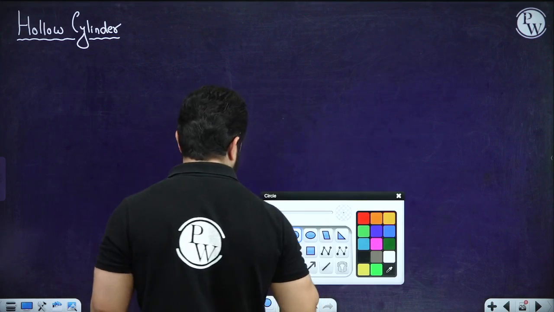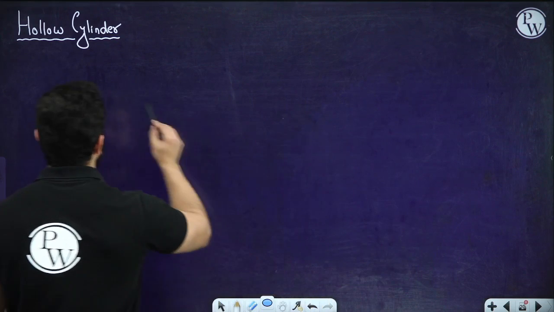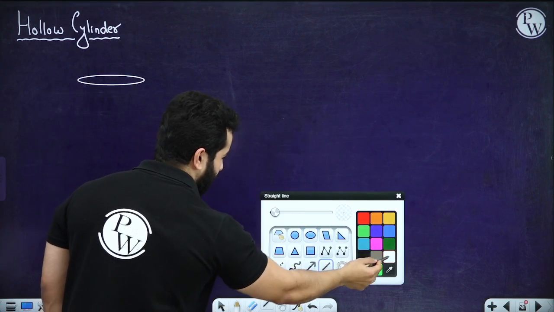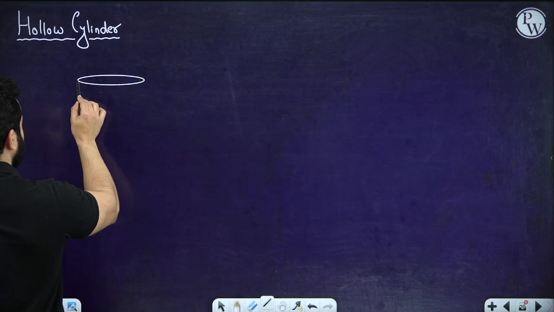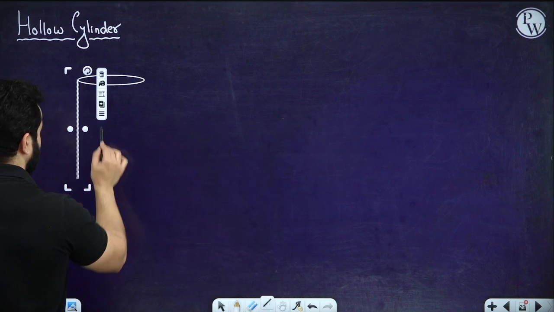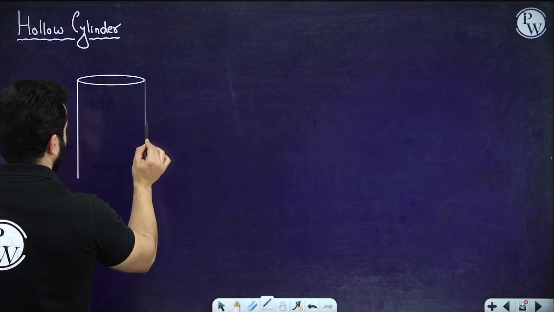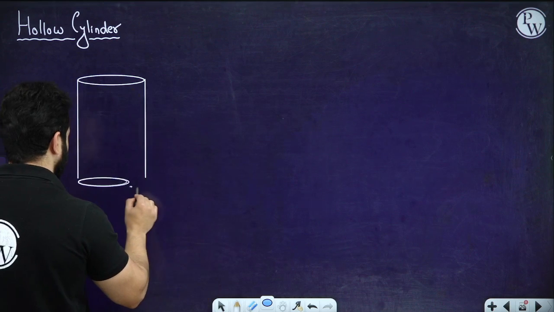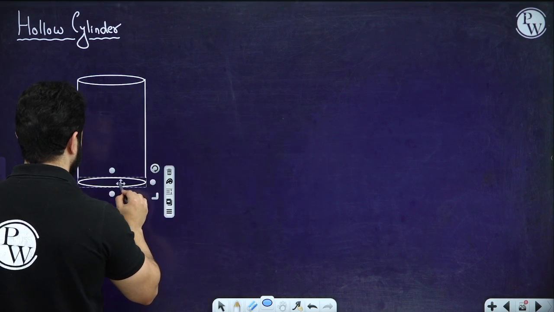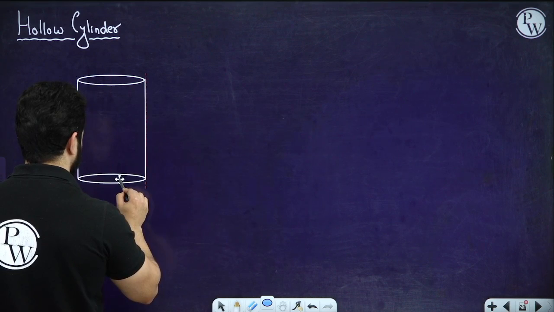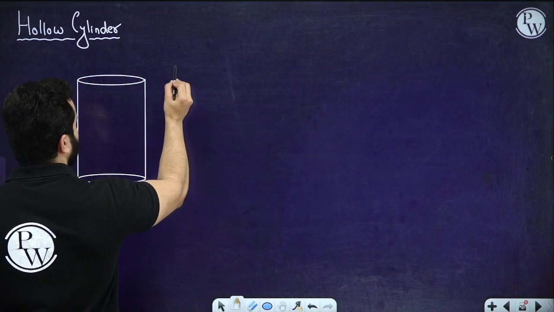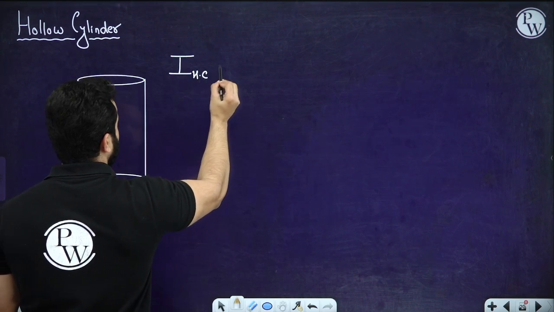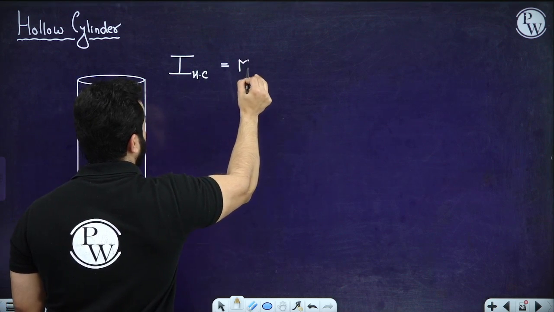The mass is only at the periphery, that means only at the circumference, so we don't have to worry, and we'll simply say that the moment of inertia of a hollow cylinder is again just mr square.